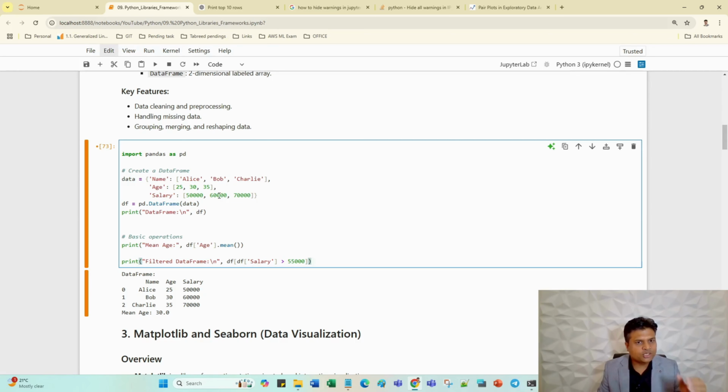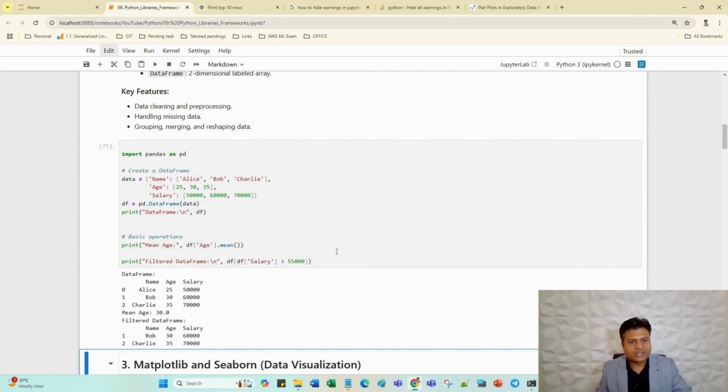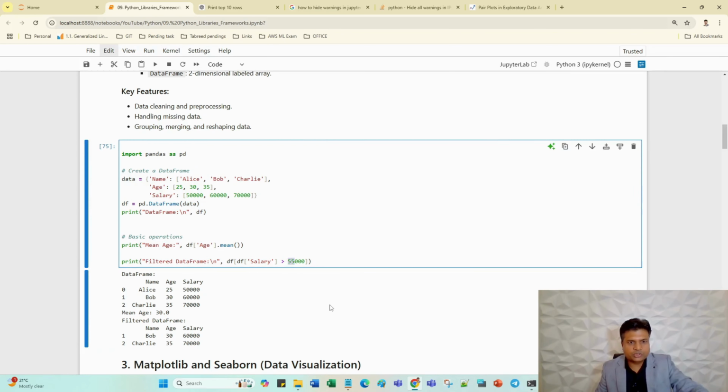So here we have 50,000, 60,000, 70,000. Let me show you how it will work. Perfect. See, the data frame has been filtered, whichever records have salary greater than 55,000 have been filtered here. And let's suppose if I want to change this value to 60, 60,000, greater than 60,000.